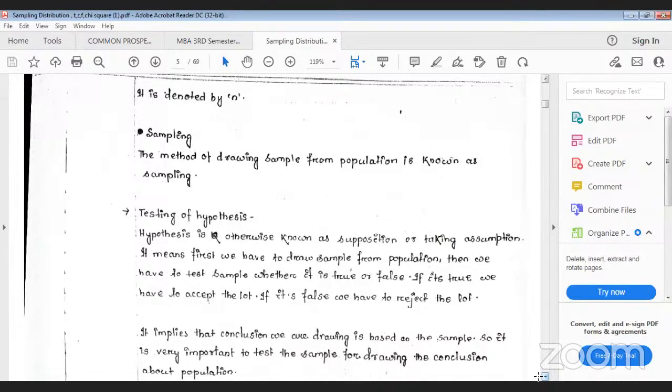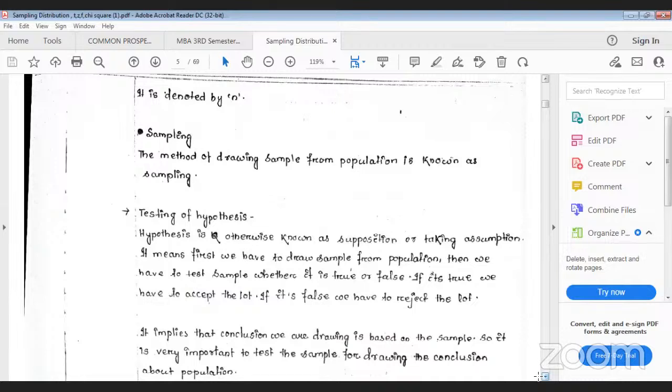Suppose you are doing research related to Utkal University students, the IQ level. Then Utkal University students, that is all the 5,000 students, are your population, but it is very difficult.